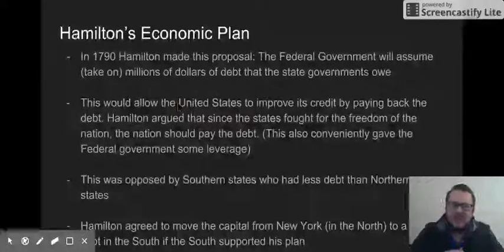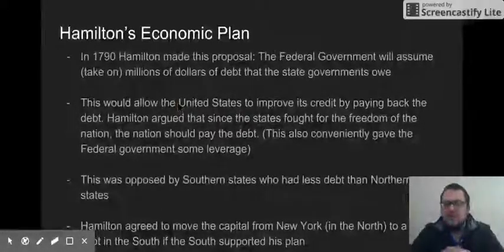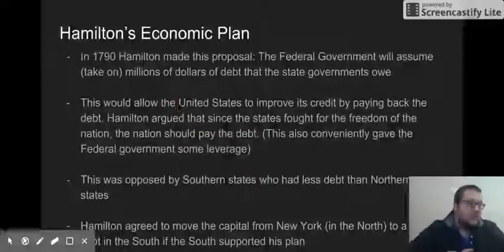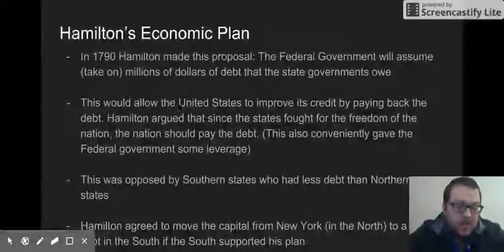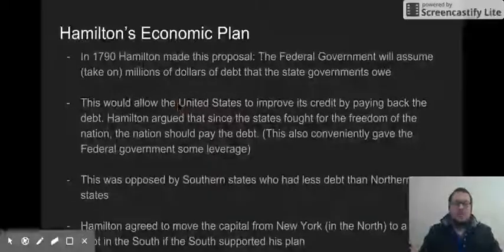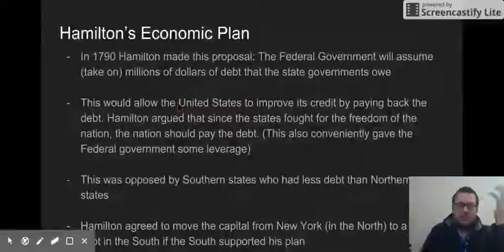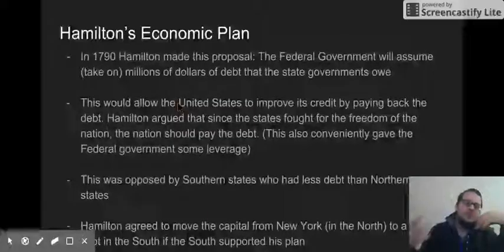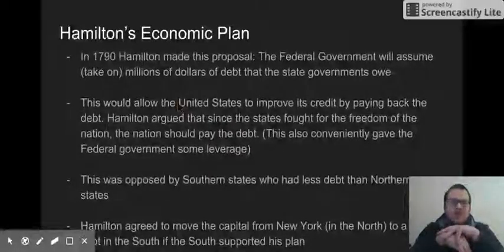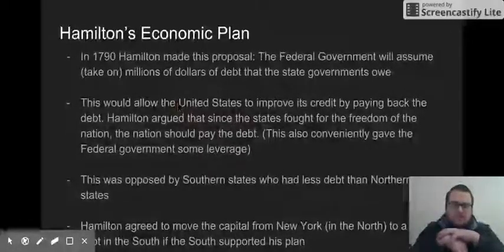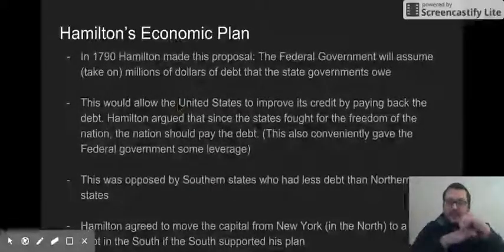There is opposition, especially in the South. The southern states don't really care much for this plan for 2 reasons. One, the southern states don't like a strong federal government, and if this happens, it benefits the federal government and makes them stronger. Number 2 is that the southern states owe less debt than the northern states. I've used the example in class. If Bob owes $10 and Jim owes $100, and I say, I'll forgive both of your debts if you clean the entire classroom, it benefits the guy who owes $100 much more than the guy who only owes $10. So the southern states are pretty upset.